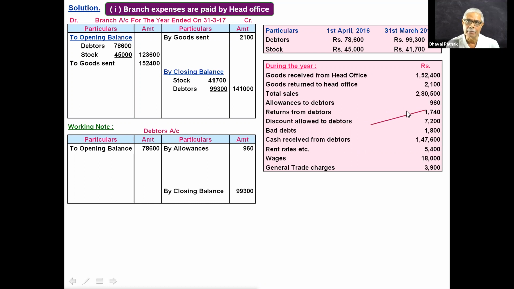Same way, goods returned by debtors will appear in debtors account. It is a transaction between branch and customer. It is not a transaction between HO and branch. So this sales returned by a customer will not appear in branch account.